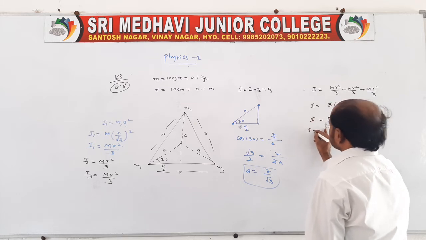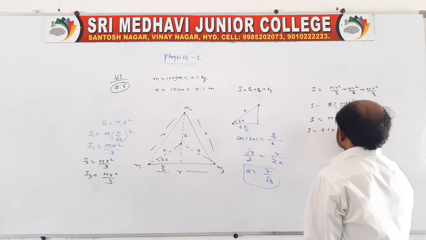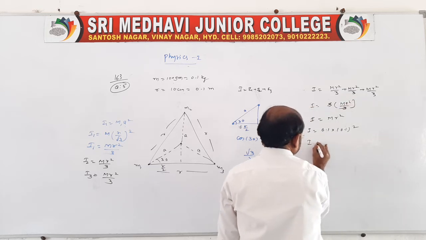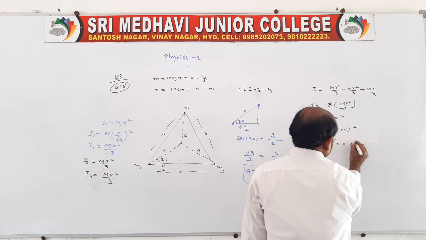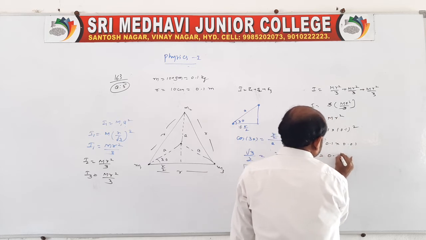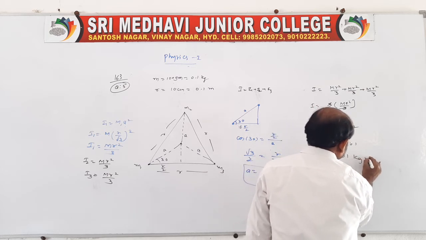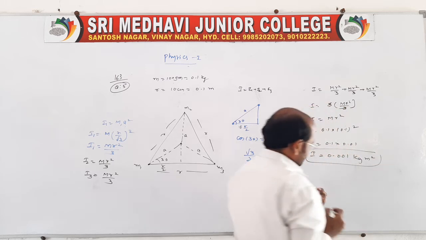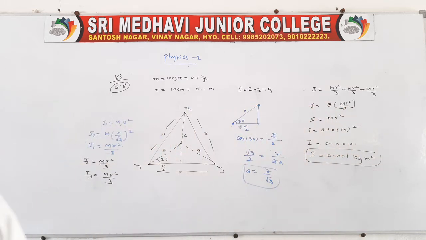What is the mass given? 0.1. What is the radius given? Square of the distance, so 0.1 into 0.01. So it is 0.001 kg meter square. This is the problem which is given in our material. The page number is 163, question number 5.